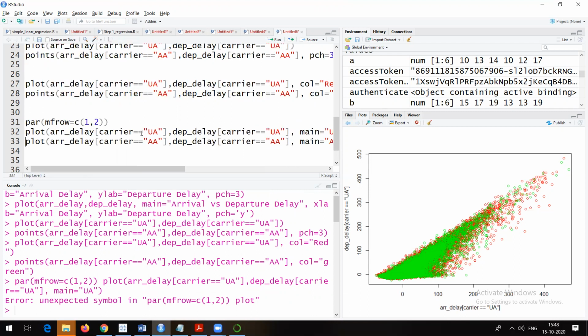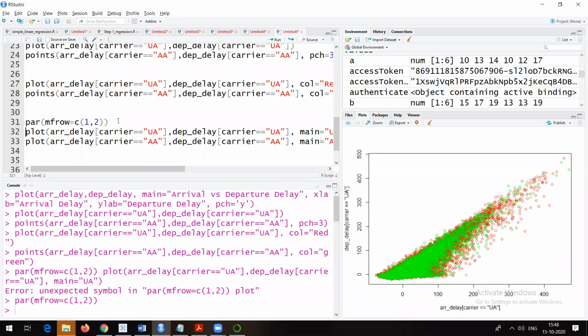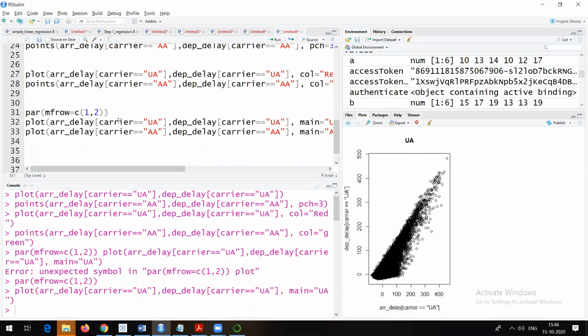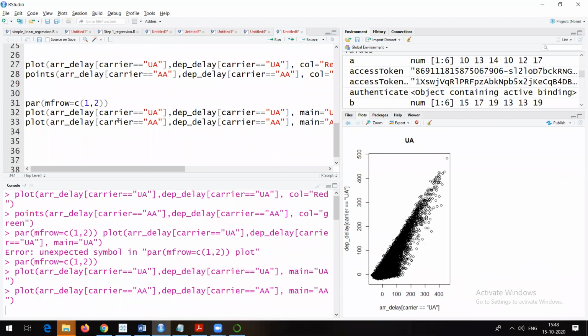So here, I will try to run this. First of all, I will divide this canvas, this area, into one row and two columns. So that I will be able to see both the graphs separately for UA as well as AA. Let me just go here, control enter. Now it has divided it. Now I will plot the first plot, which is for UA, right? Now this is for UA and the next will be for AA.